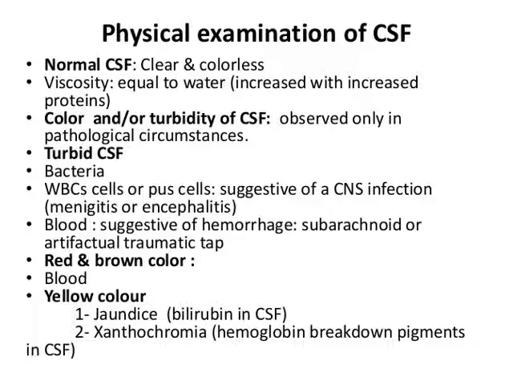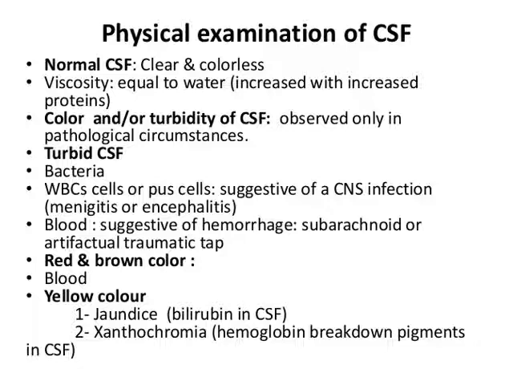Turbid CSF may have the presence of bacteria, WBC or pus cells, suggestive of CNS infection, or blood, suggestive of hemorrhage, that is subarachnoid hemorrhage or an artifactual traumatic tap. Either it may be due to subarachnoid hemorrhage or due to faulty technique, that is, a traumatic tap during lumbar puncture.